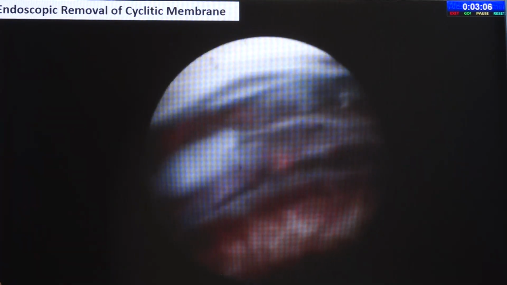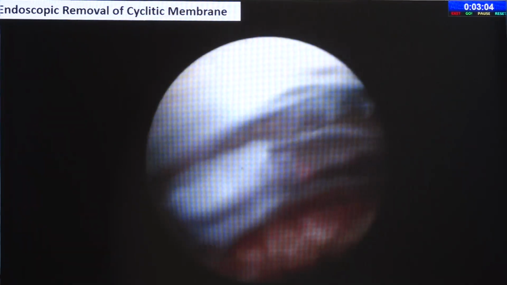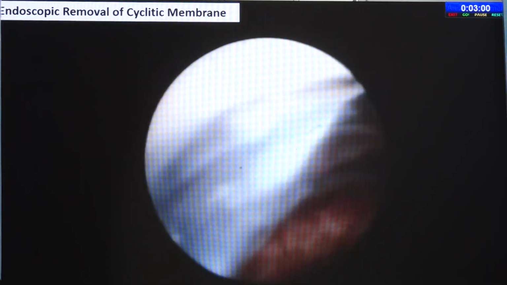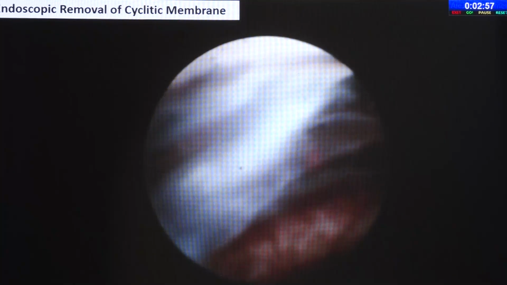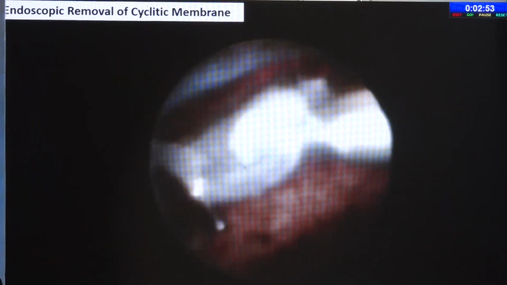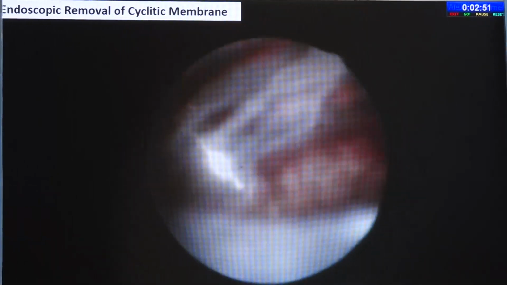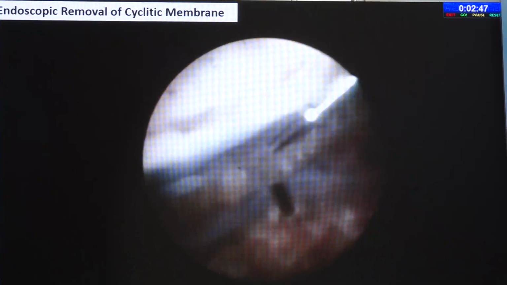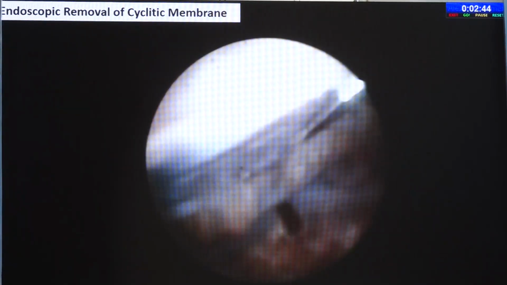Then Dr. Mudit has shown endoscopic removal of cyclitic membranes, which can be done. This was another patient of chronic uveitis with chronic hypotony, and she had all these membranes in the ciliary body area. In this case, forceps was used. This is a 23 gauge forceps which was used to peel off these membranes.